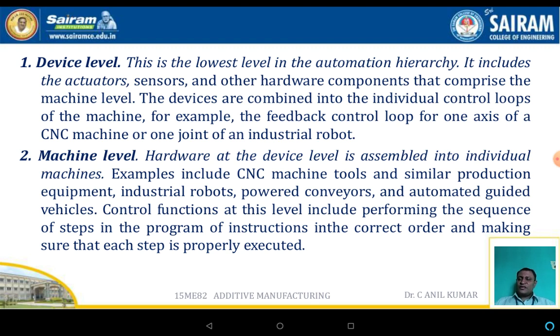Machine level. Machine level is the second level in the levels of automation. The hardware at the device level is assembled into the individual machine. For example, a CNC machine tool and similar production equipment, or industrial robots, or conveyors, or an automated guided vehicle. The control functions at this level include performing the sequence of steps in a program of instructions in the correct order and making sure that each step is executed properly or not.